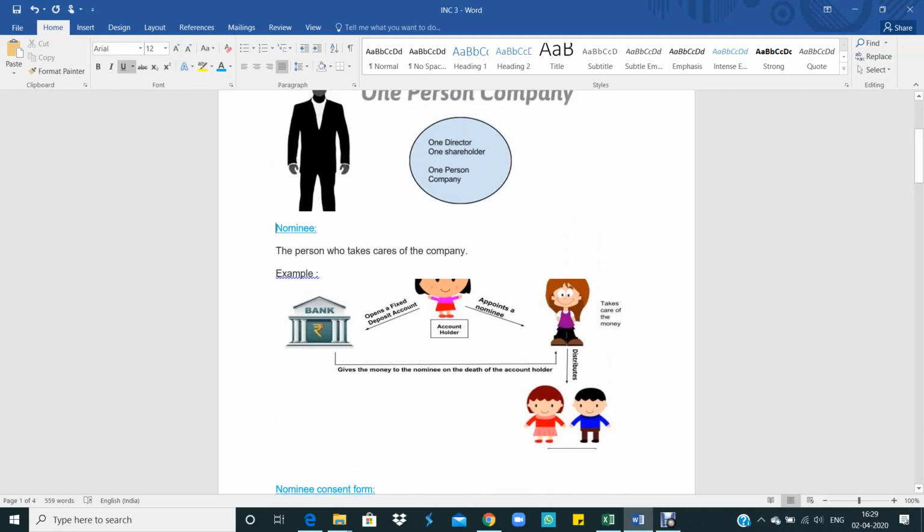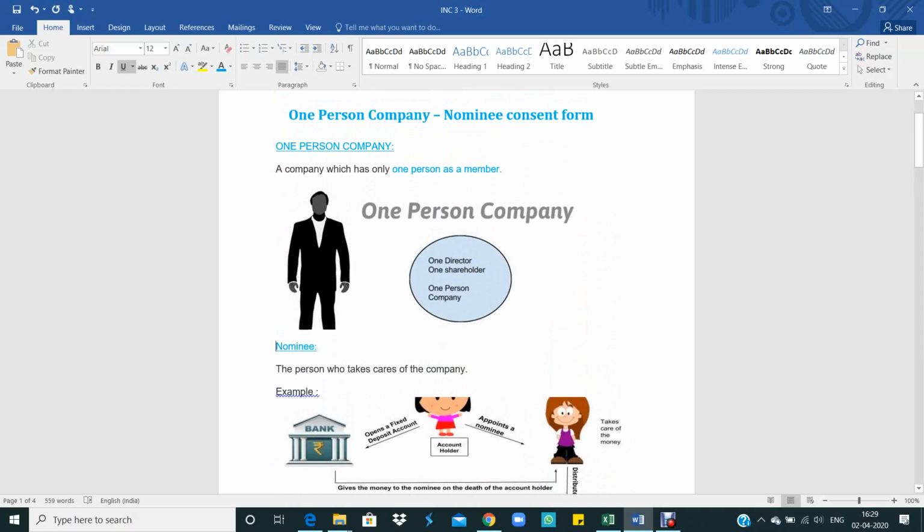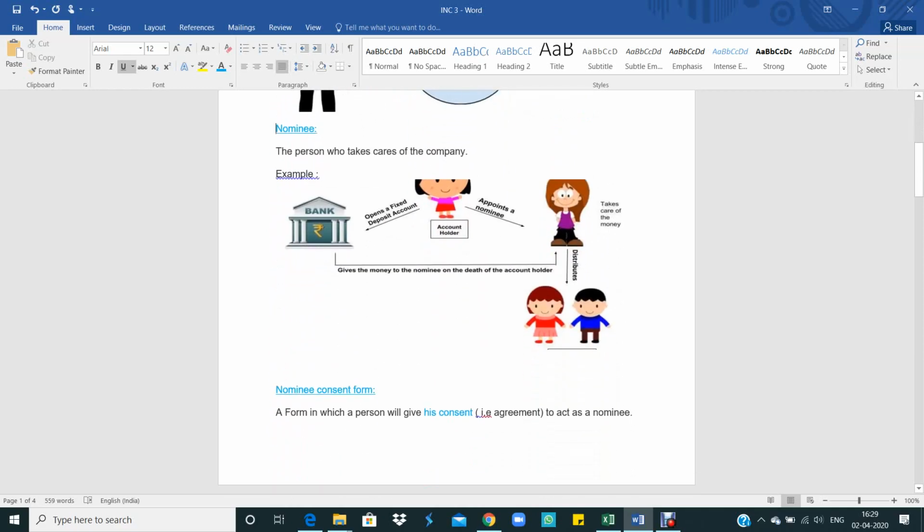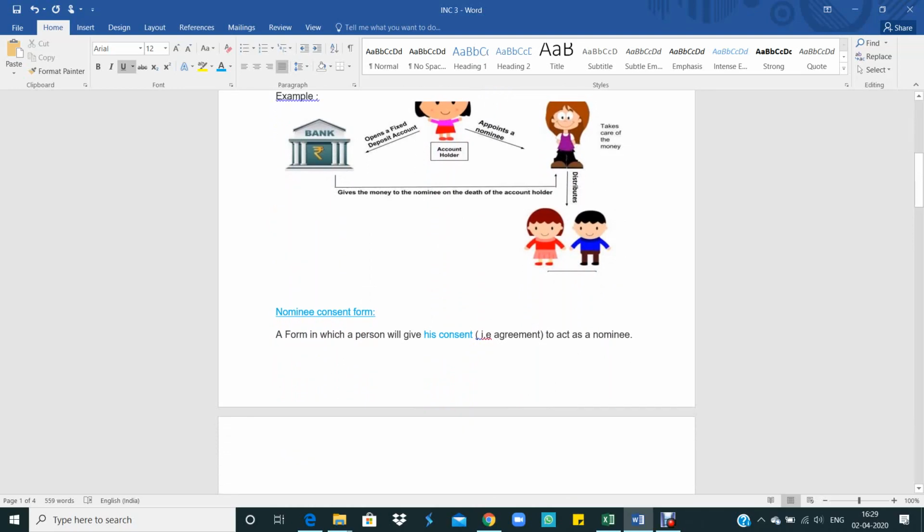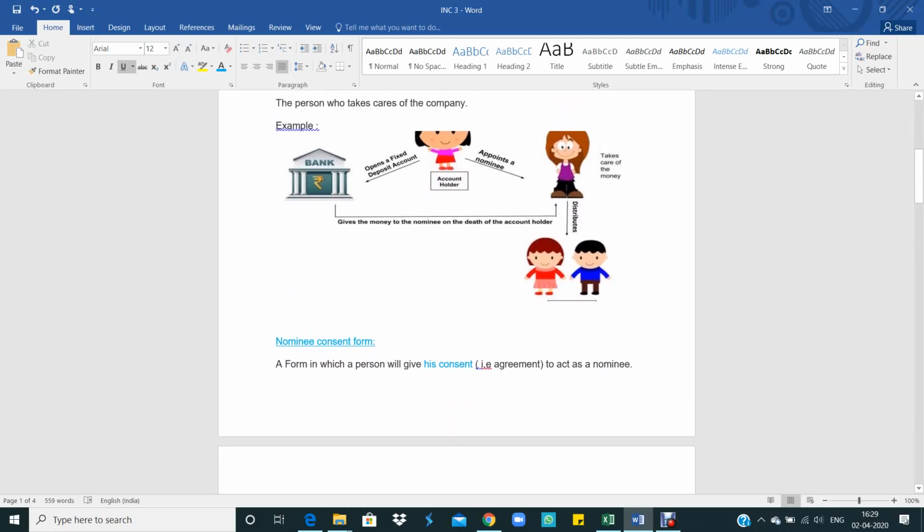Okay, now we have gone through one person company and who is a nominee, and let's know what is meant by nominee consent form. In the above example, the account holder appoints a person who takes care of the money. He can be called a nominee.